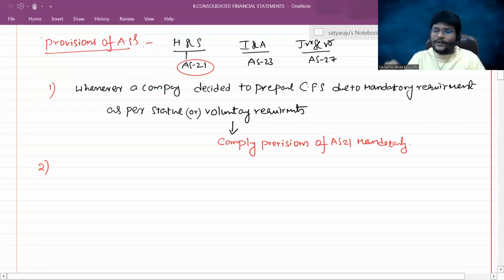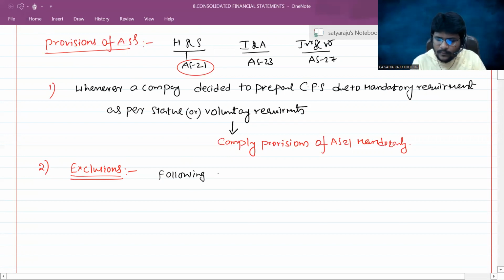Next, coming to point number 2, guys. Sir, as per AS21, certain exclusions are given at the time of preparation of consolidated financial statements. Exclusions or exceptions mean that in the following cases there is no need to prepare CFS.